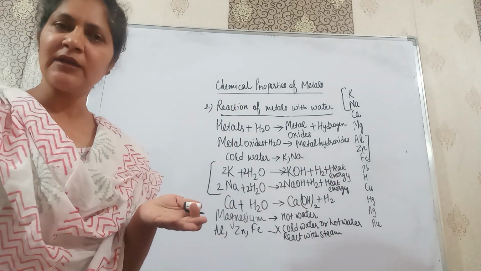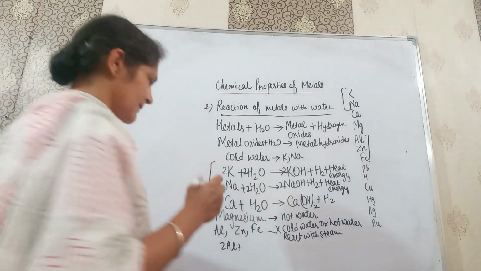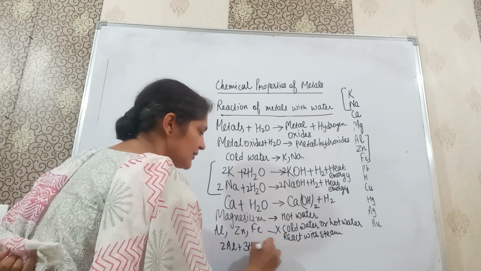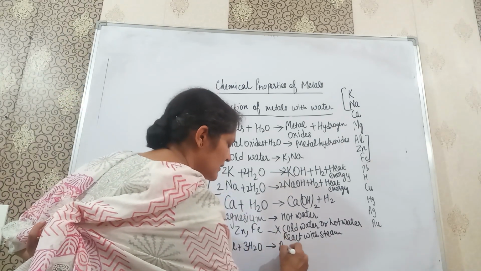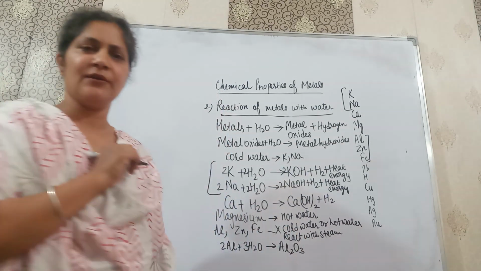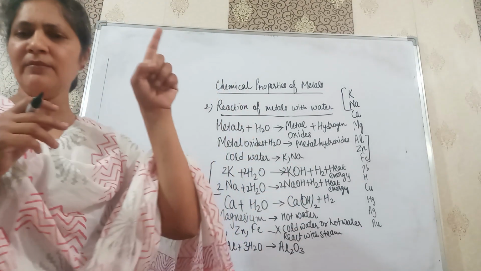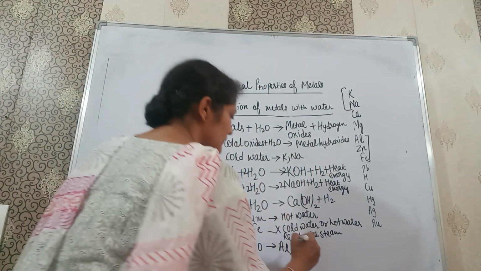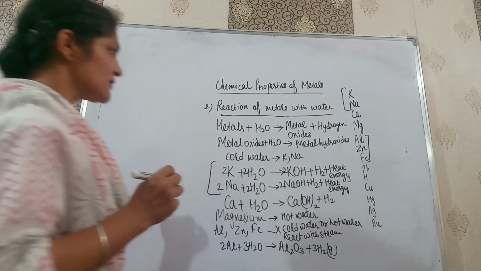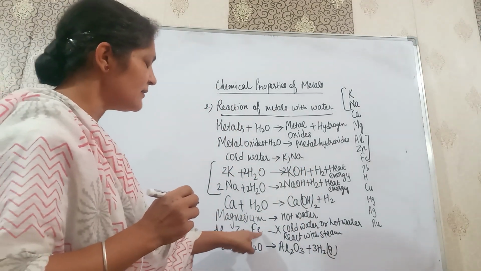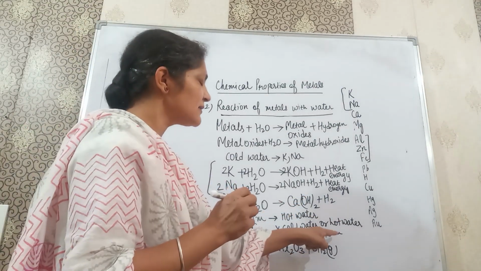Now we will write the chemical equation. Here is aluminium and it will react with steam. Steam is also a form of water, students, because when we heat the water, steam is produced. Here aluminium oxide is produced, right? Aluminium reacts with steam to form aluminium oxide, and we all know which gas is produced? Hydrogen gas is produced. So aluminium, zinc and iron do not react with cold water or hot water. Instead, they react with steam.